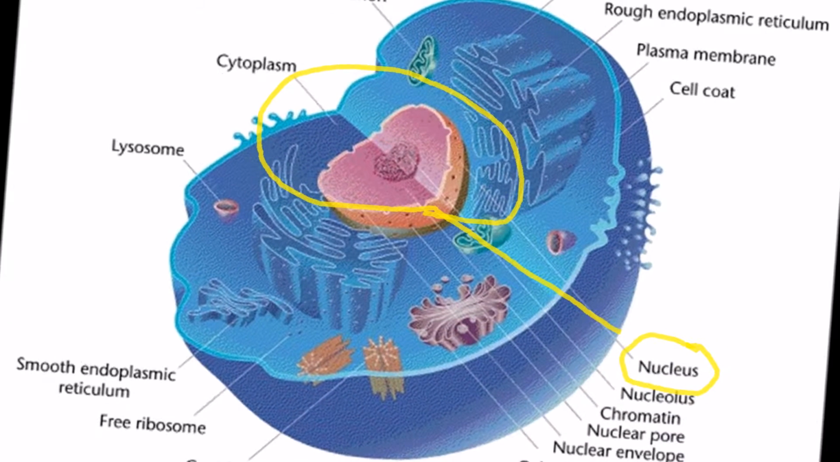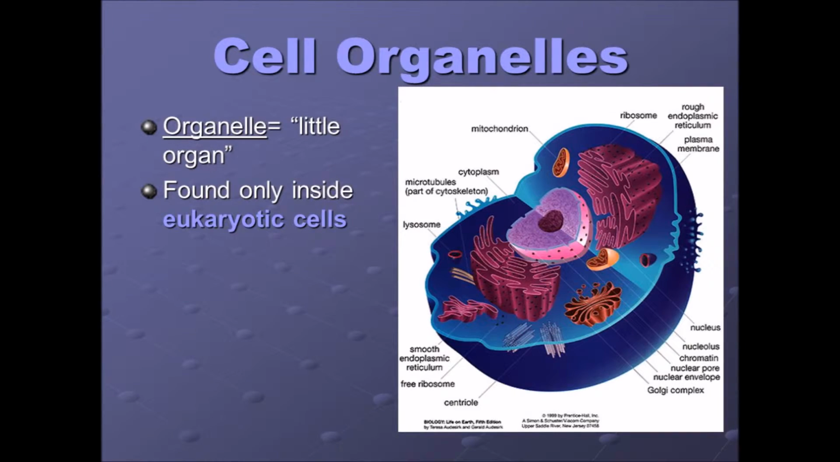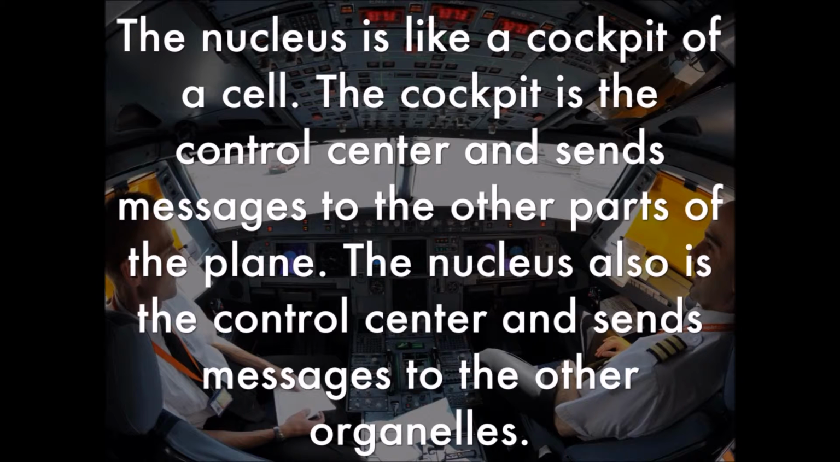So what are organelles? What are those? Organelle means little organ. They all have a special unique job to perform. The nucleus is the control center. The nucleus is what tells the other organelles what to do in order to survive. It also contains the nucleolus, which releases ribosomes.